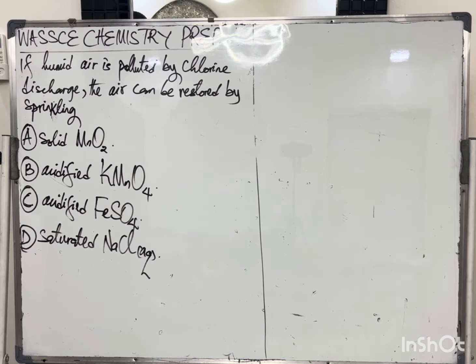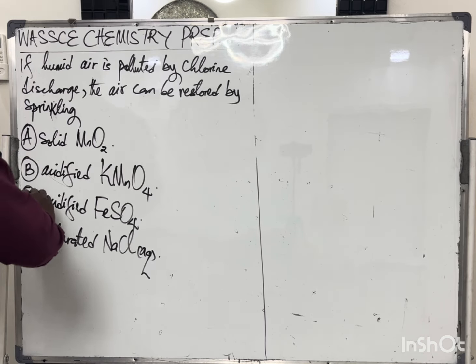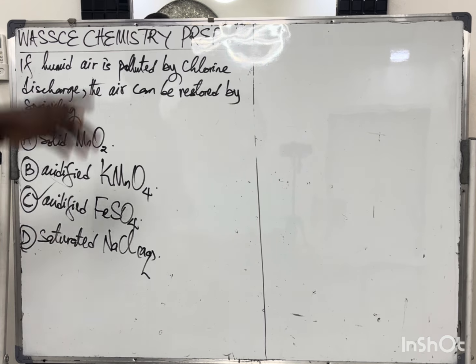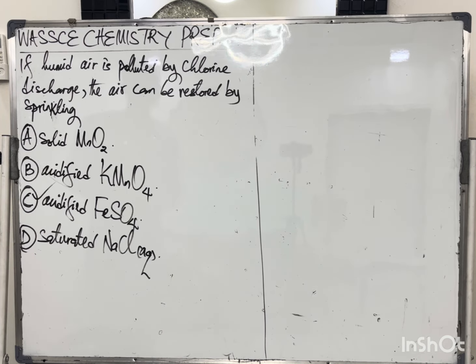So out of all of them, A is oxidizing, B is oxidizing. The answer is C, iron(II) sulfate, which is reducing in nature, okay? It reacts with the chlorine that's oxidizing to form harmless products.